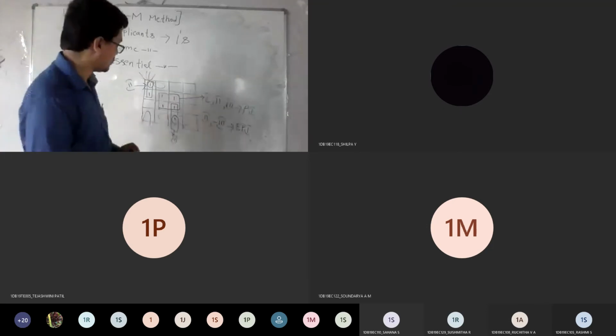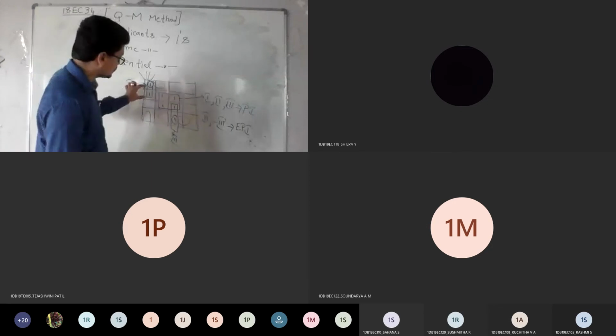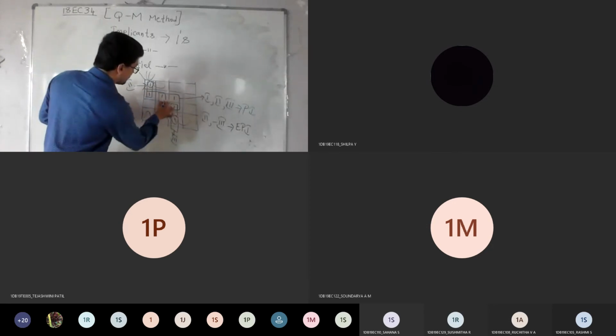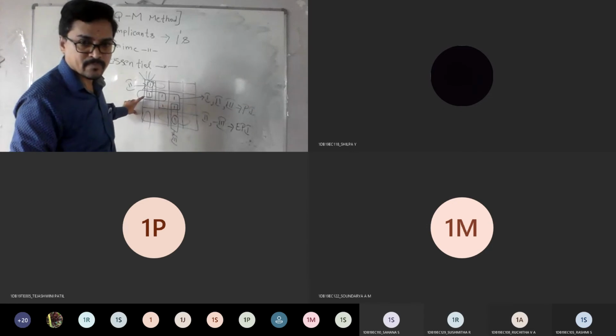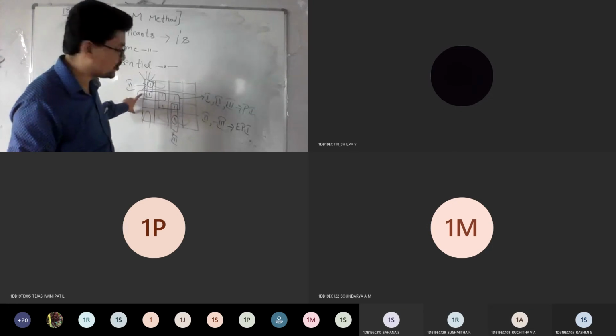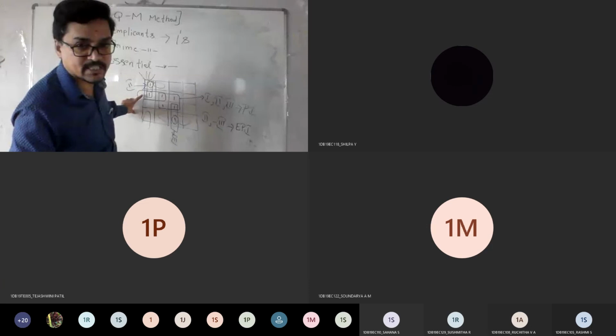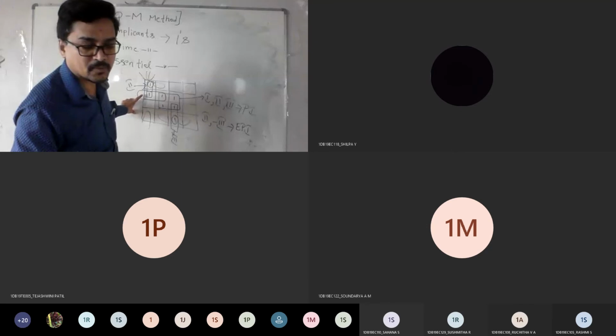In general, just look here. If I combine these two, do we get one more expression? If I combine these two, do we get one more expression, yes or no?